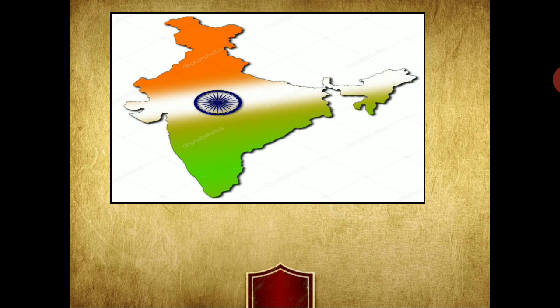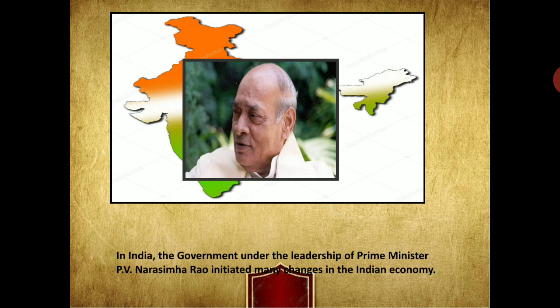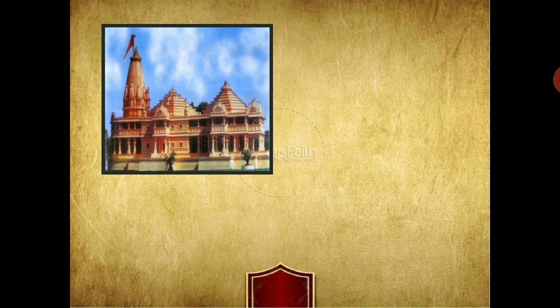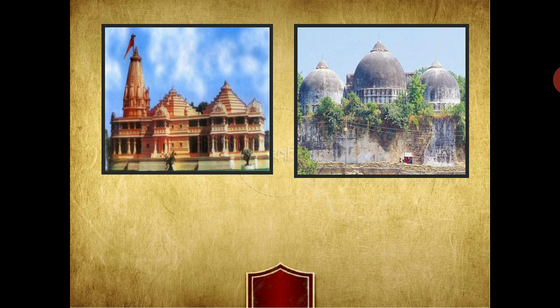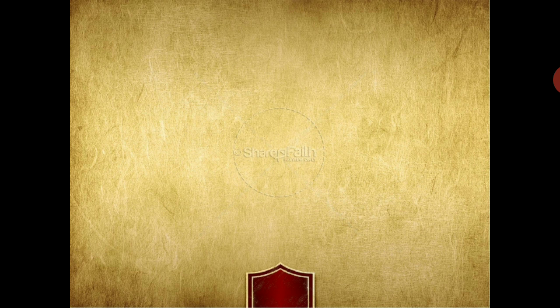In India, the government under the leadership of Prime Minister P.V. Narasimha Rao initiated many changes in the Indian economy. And during this period, the Ram Janmabhoomi and Babri Masjid issue at Ayodhya came to the forefront.